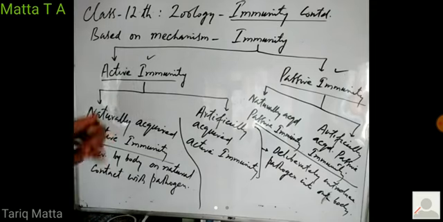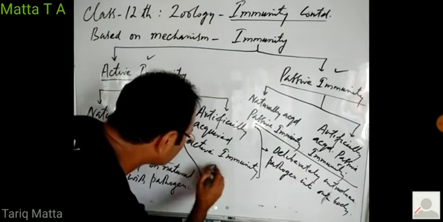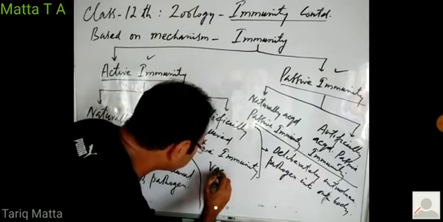This method of immunity is known as vaccination.